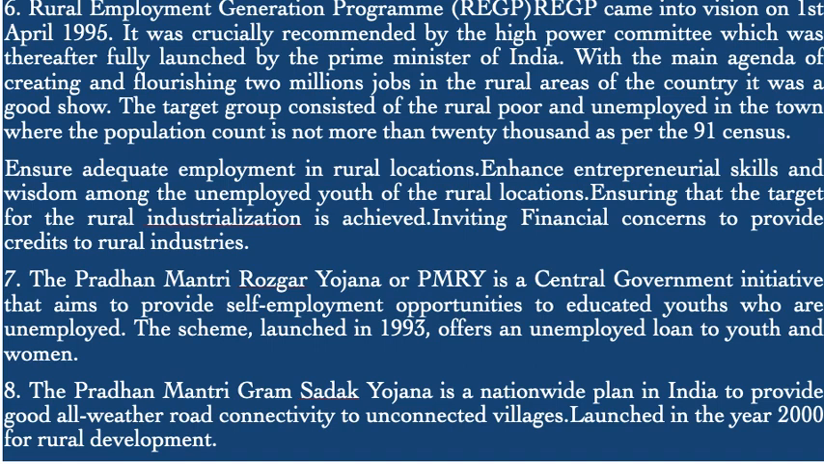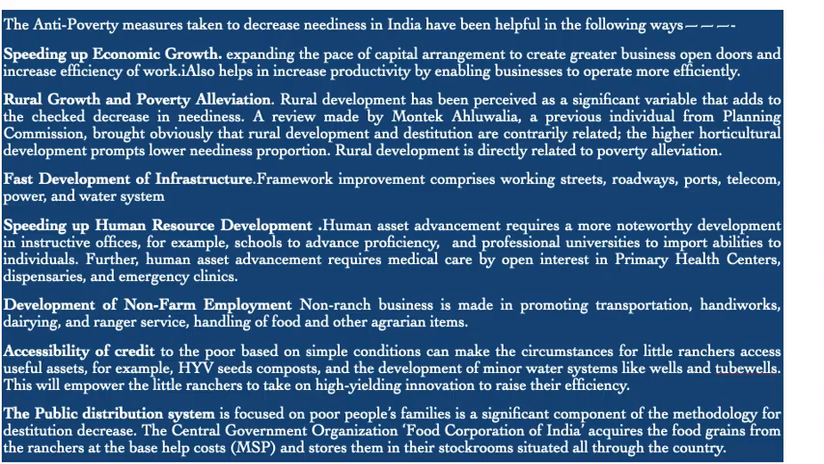Now, the Pradhan Mantri Rozgar Yojana. It is a central government initiative that aims to provide self-employment opportunities to educated youths who are unemployed. The scheme, launched in 1993, offers loans to unemployed youth and women. The Pradhan Mantri Gram Sadak Yojana is a nationwide plan in India to provide good all-weather connectivity to unconnected villages, launched in the year 2000 for rural development.